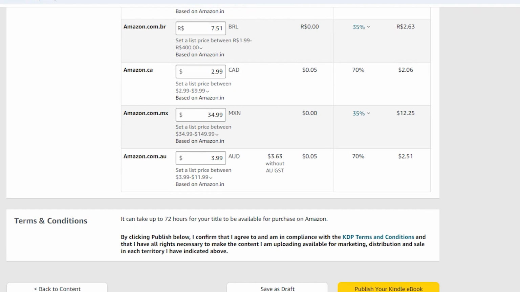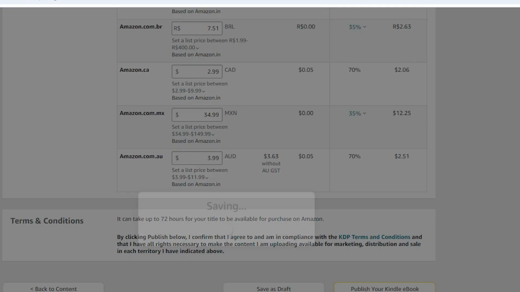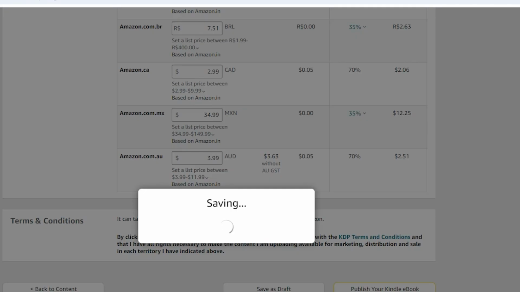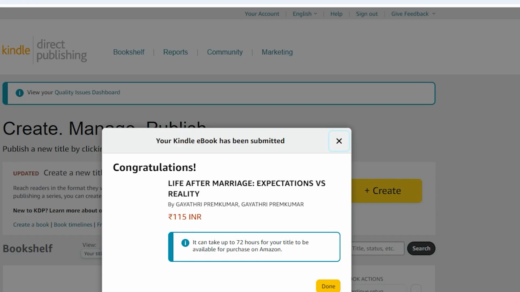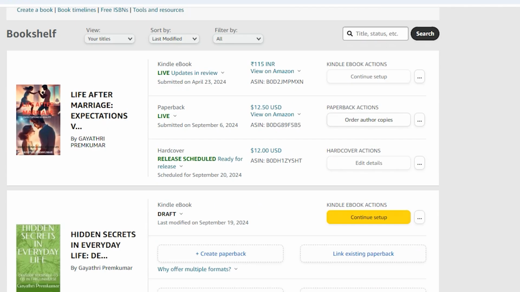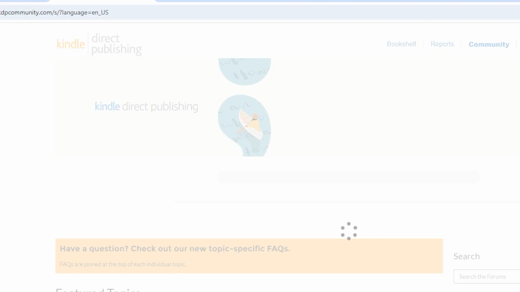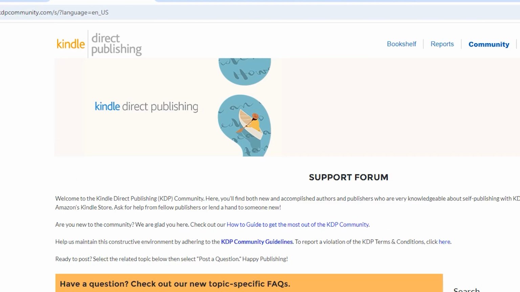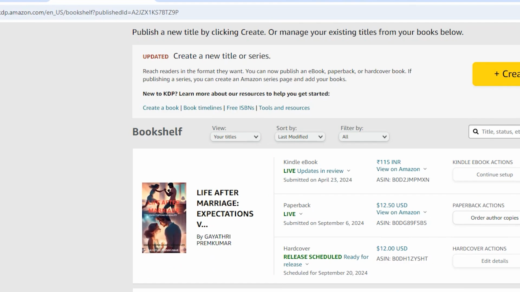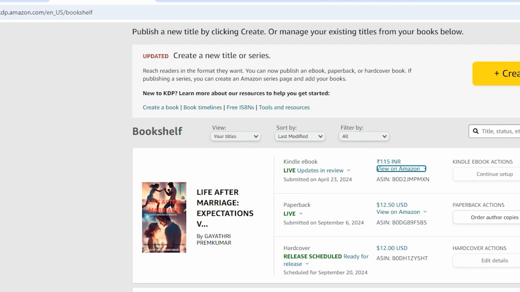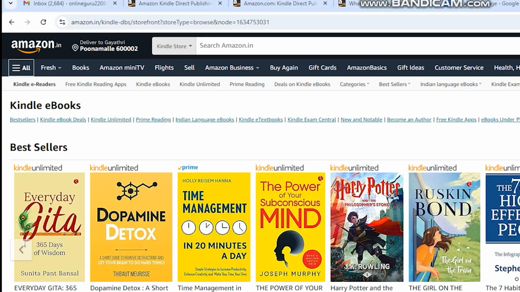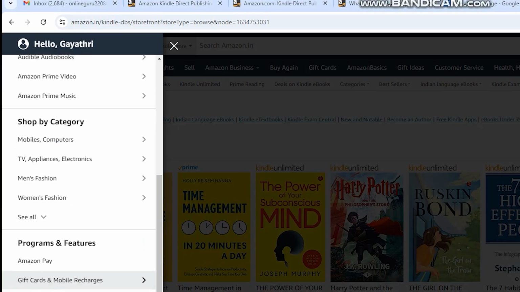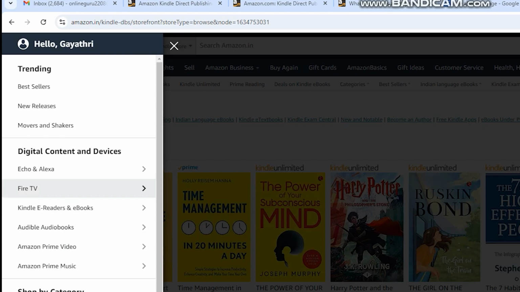And you can see that it varies from one country, one marketplace to the other. So you can see different amounts in the different marketplaces. And once this pricing is over, you have the option to publish your Kindle ebook. Now in the reports, that is the column where you can see the dashboard, like the sales that are done every day, monthly, or yearly. So the report comes in that way, last month. You can have a look at the report.